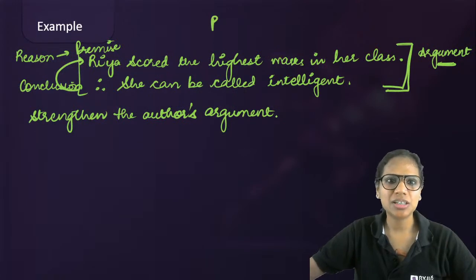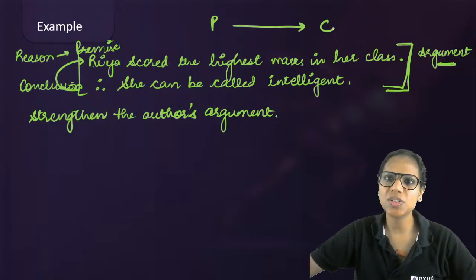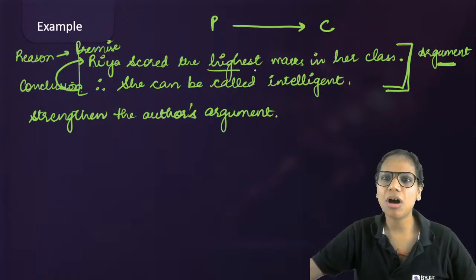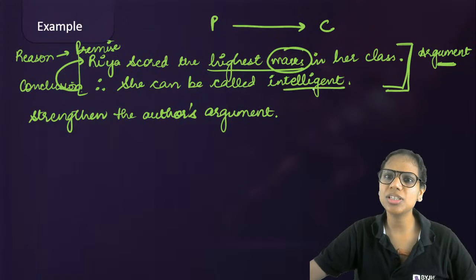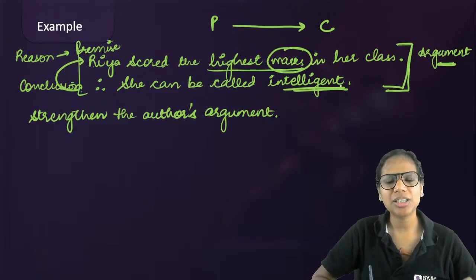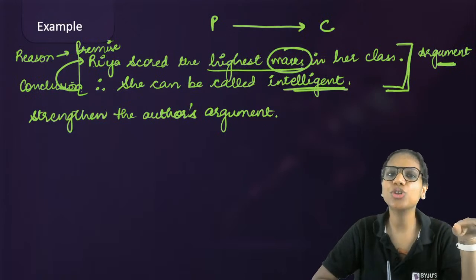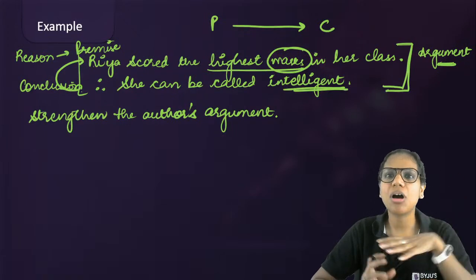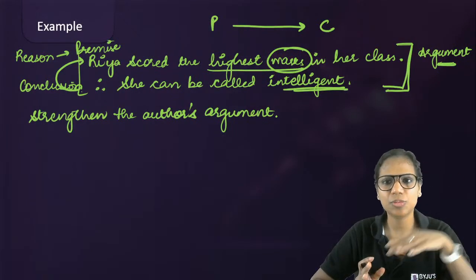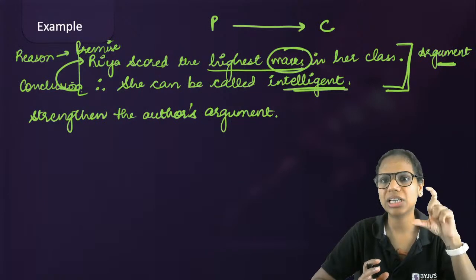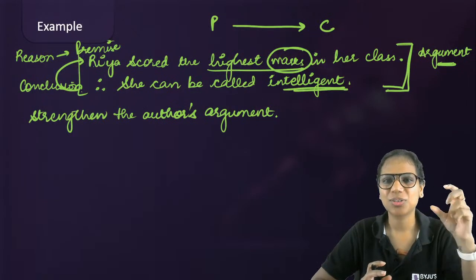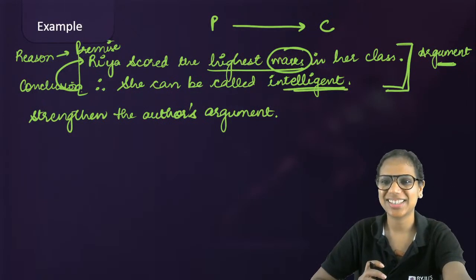So there is a premise here. This is the premise. It is leading to a certain conclusion. But do you see that the premise is about marks, whereas the conclusion is about intelligence? That means there must have been something in the mind of the author, which he or she hasn't explicitly told us, based on which she related marks with intelligence. So, what must that thing have been? What must they have thought about marks and intelligence?